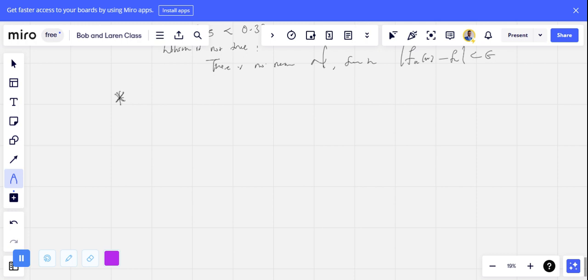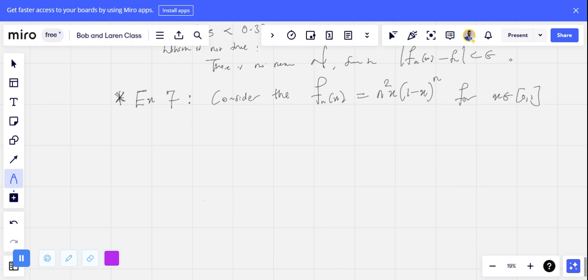So in this case, we are given f_n(x). That will be example 7. Example 7, which says, consider the function f_n(x) equals n squared x times (1 minus x) raised to the power of n, for this range here. Sorry, please just hold on.